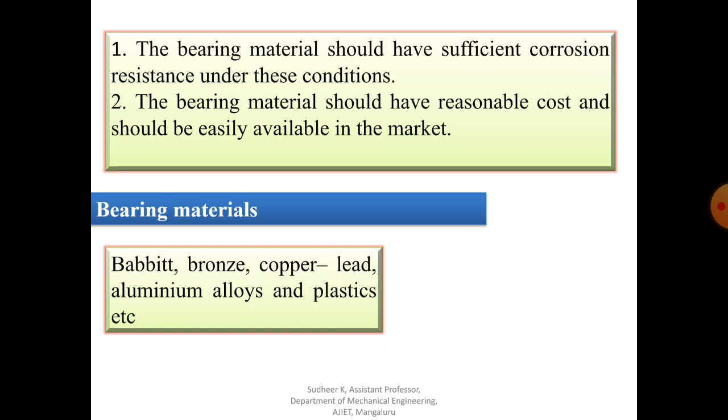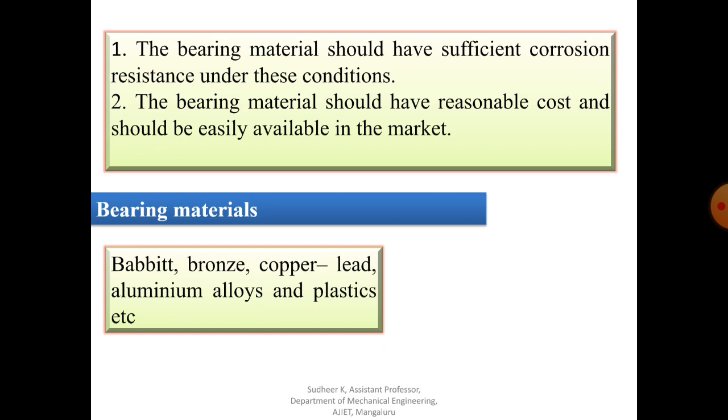One of the important materials is babbitt metal, that is, tin based or lead based babbitts, which are widely used bearing materials because they satisfy most of the requirements for general applications. The recommended pressure for this is around 7 to 14 megapascal.